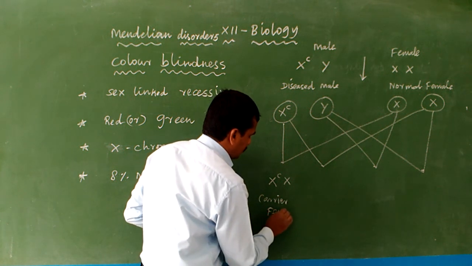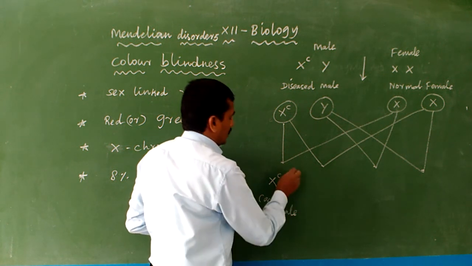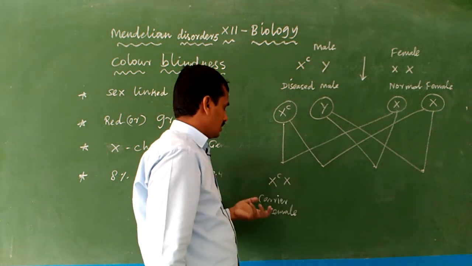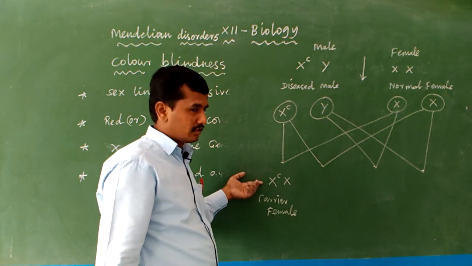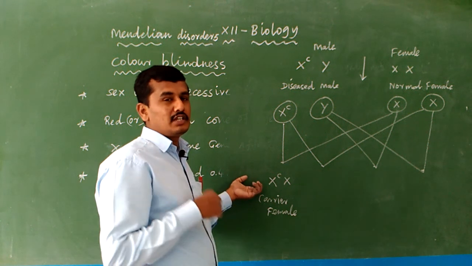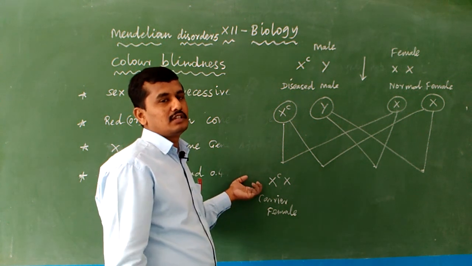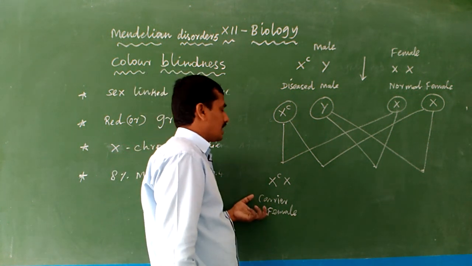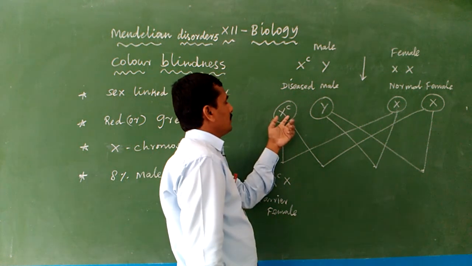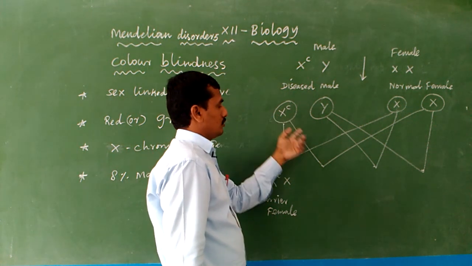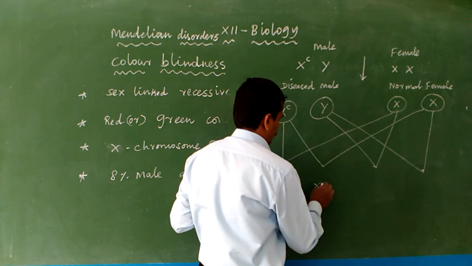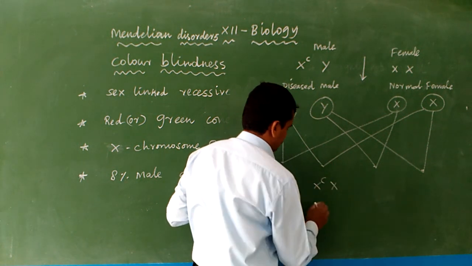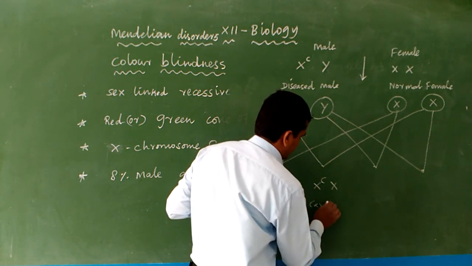The disease is not expressed in the female, but the gene is present but not expressed, so the female is a carrier female. Here one male gamete X chromosome and one female gamete X chromosome give a carrier female.